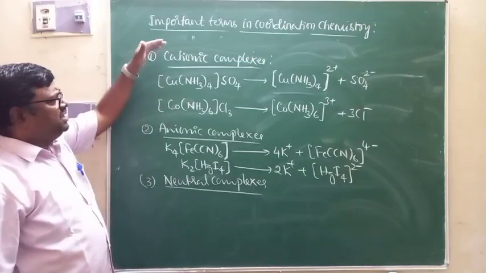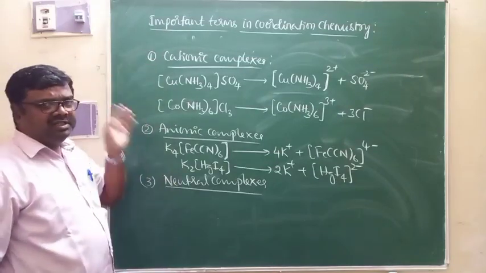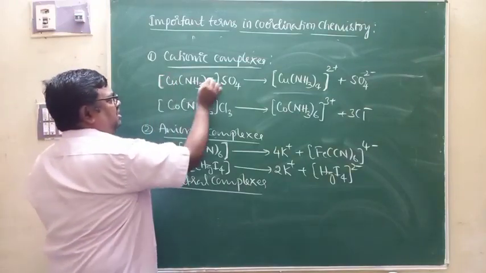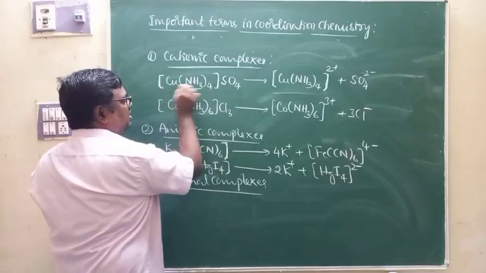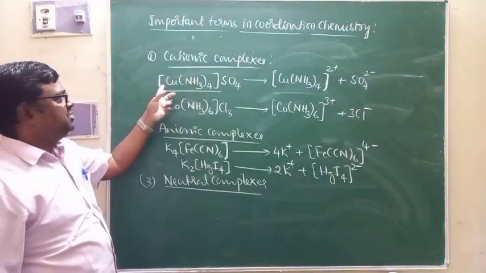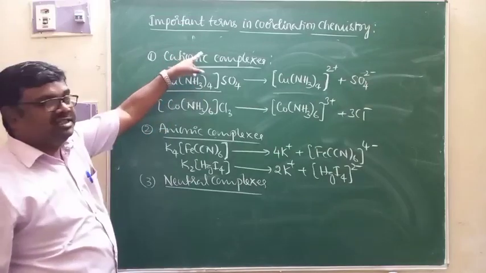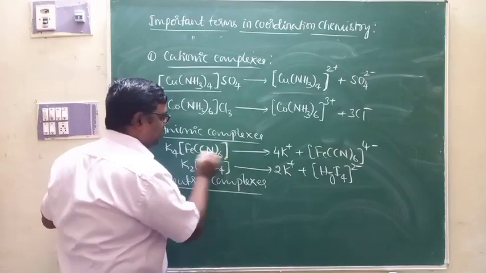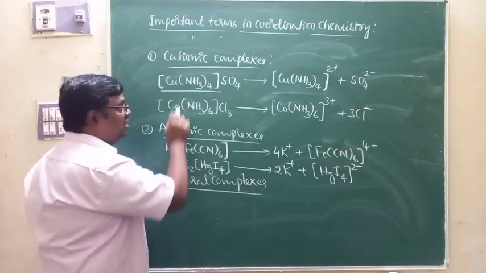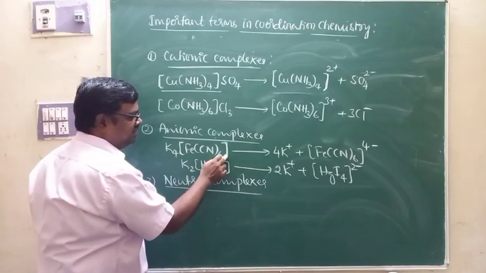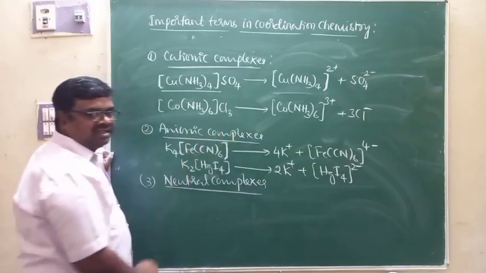Whenever you are differentiating cationic and anionic complexes, just observe the formula of the complex. If the formula of the complex starts with a square bracket, definitely that is a cationic complex. If the formula of the complex ends with a square bracket, look at this, the square bracket is written next, and it is an anionic complex.